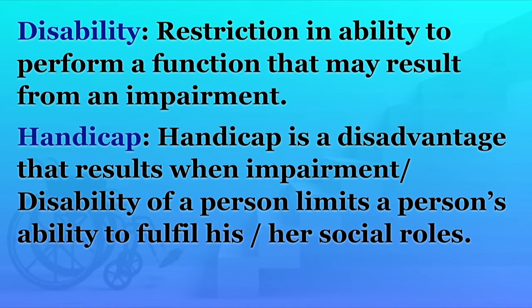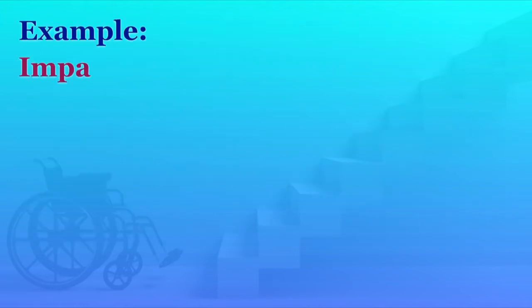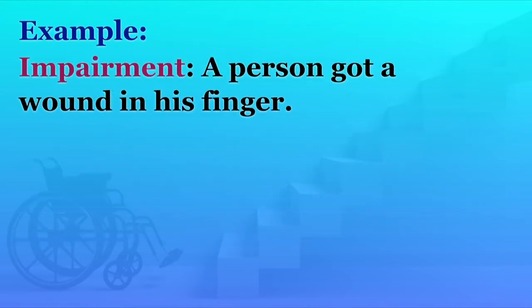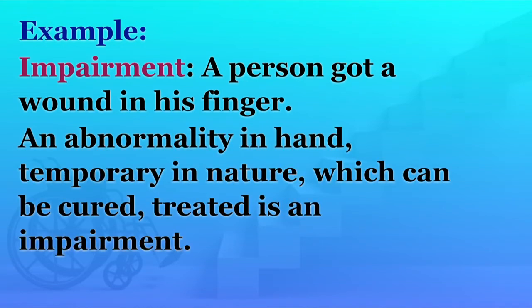I would like to make these three words clear. Suppose a person got a wound in his finger. It is an impairment because it is an abnormality in the structure or function of his finger. Suppose he left this wound untreated and finally his finger was cut off from his hand.